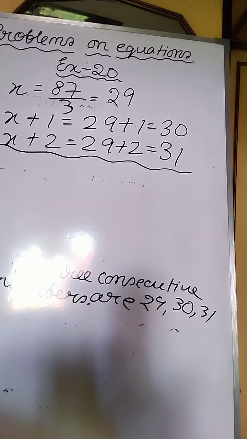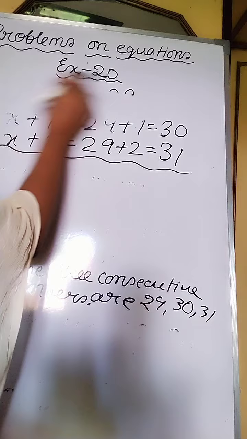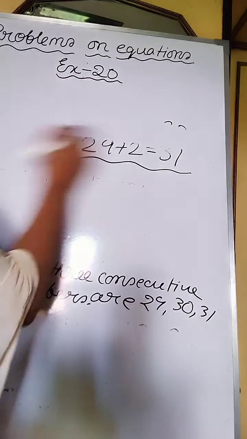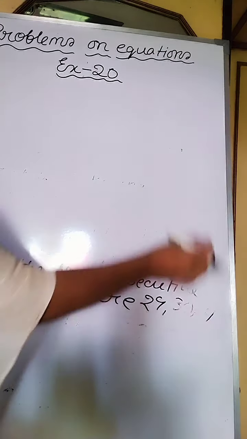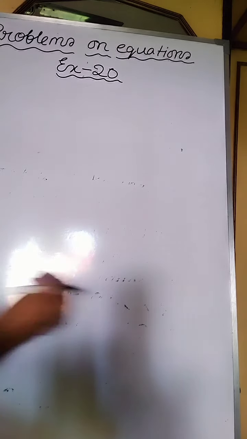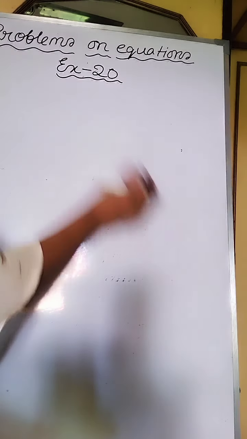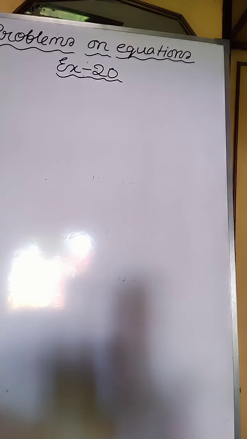Now we will do the immediate next sum, that is sum number 2. Now we will solve the consecutive sums of this exercise one by one. Sum number 2, it is given that the sum of 3 consecutive even numbers be 60.